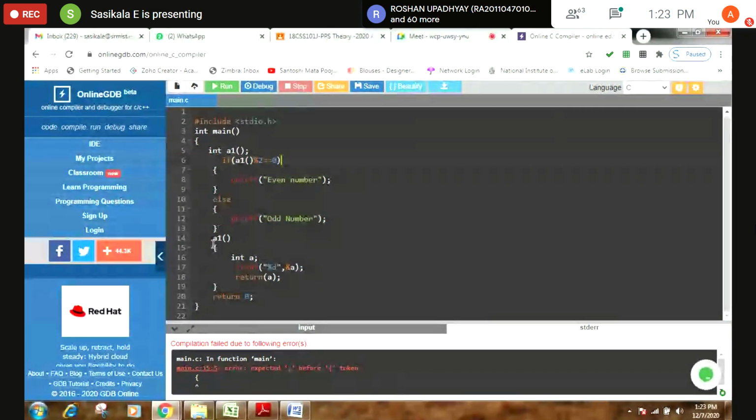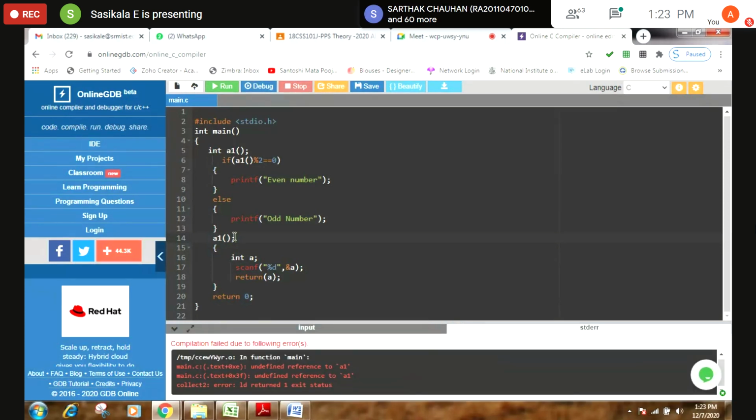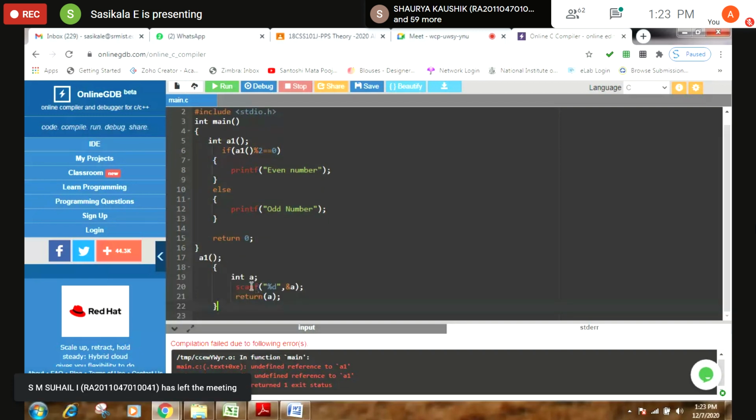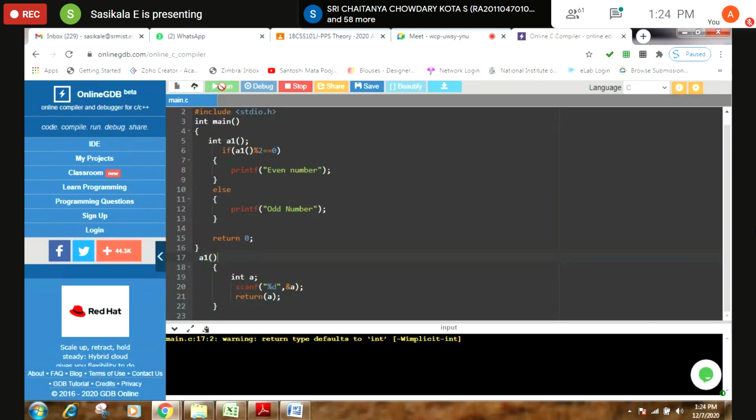What is the problem? Semicolon after A1 brackets. Yes, ma'am, after the circular brackets, parenthesis. Int A1 will come. We'll write it like this. It might be a warning, that's it. So it is asking for an input. The problem was with the main function closing, that's why the error came.